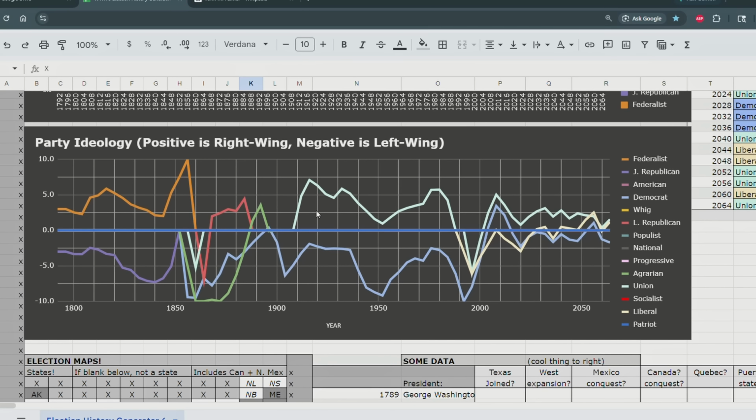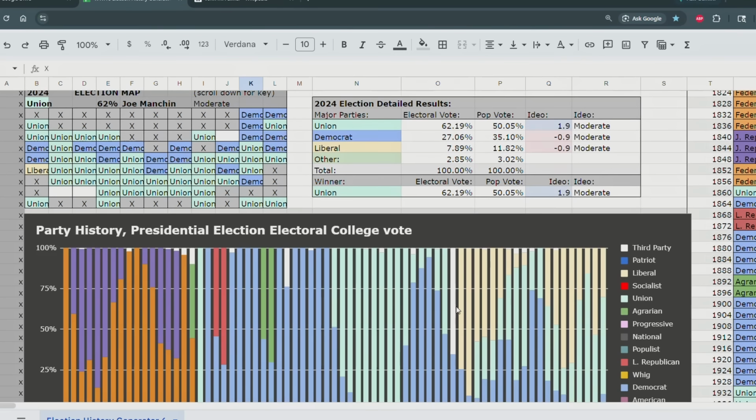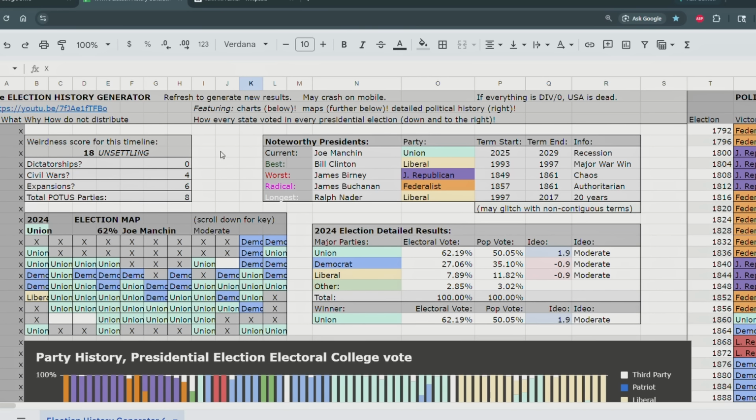Oh, look at that. And we can see that when there's two parties, they polarize, right? So the Union Party up here is more right-wing, and the Democrats are more left-wing down here. But then when the third party pops up, they all coalesce around the middle. Republicans were around for a little bit, not very significant. And there's a major third party over here. But let's refresh.